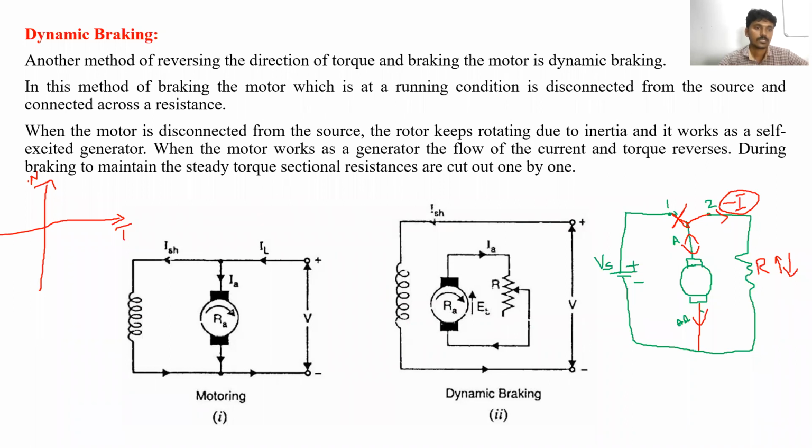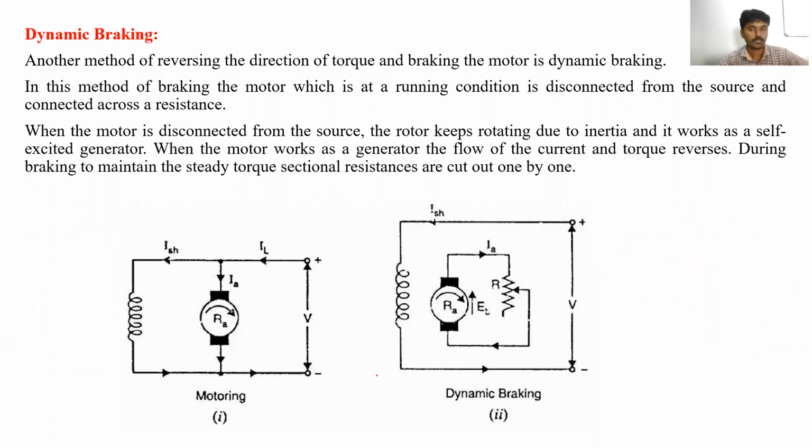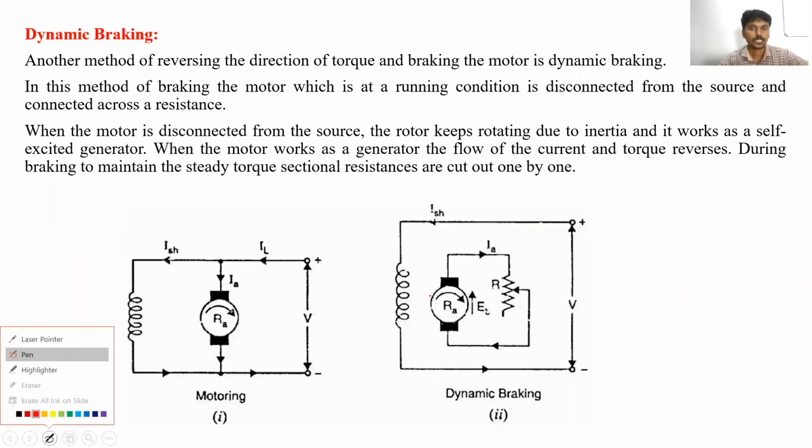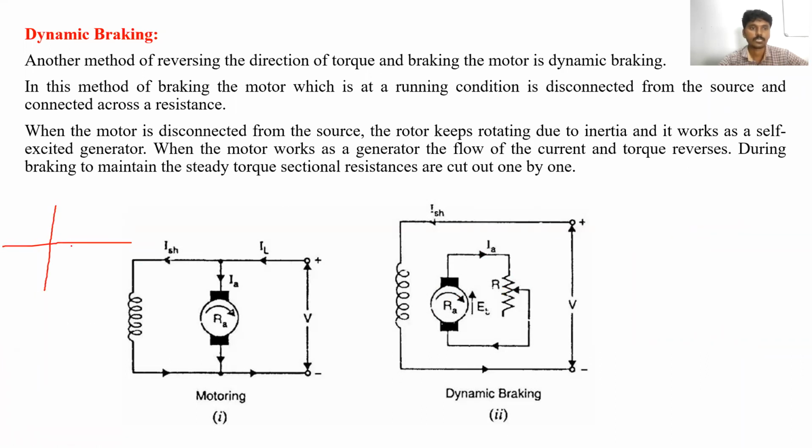Yes. Speed is positive and torque is positive. It will operate in the first quadrant. Whenever the motor is disconnected from the supply and connected across the armature resistance, the speed is still in the same direction, but the current is in the opposite direction. Clear?